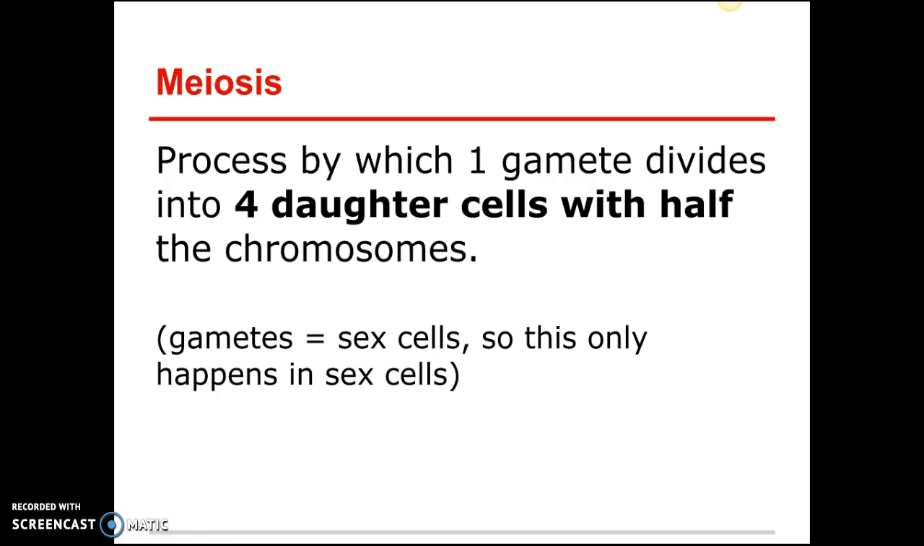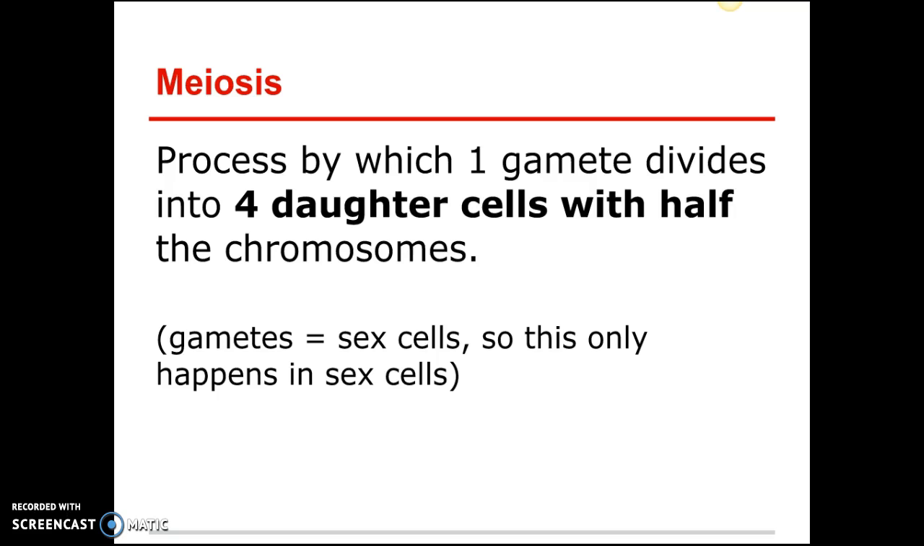Okay. Meiosis itself is the process by which one gamete divides into 4 daughter cells with half the chromosomes. So first, let's talk about what a gamete is. A gamete is a cell that is used for reproduction. It's a cell that makes babies. So in humans, that's sperm and egg cells.